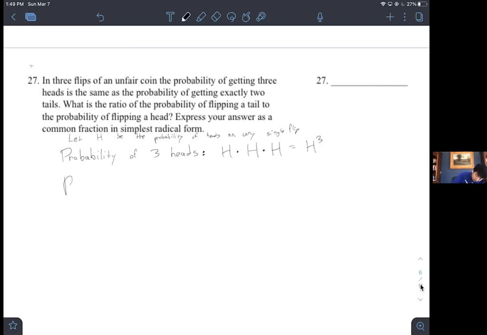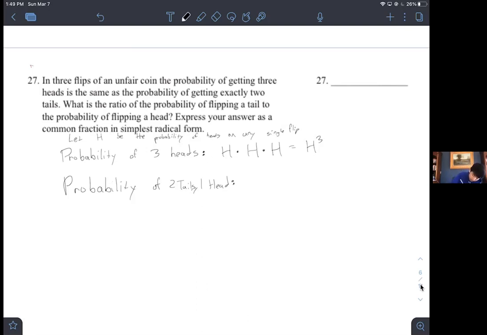And then the probability of 2 tails, and by extension 1 head, because there's a total of 3 flips, and the only 2 possible things that we could get are heads and tails. So we know that the probability of 3 heads is equal to the probability of getting exactly 2 tails and 1 head.